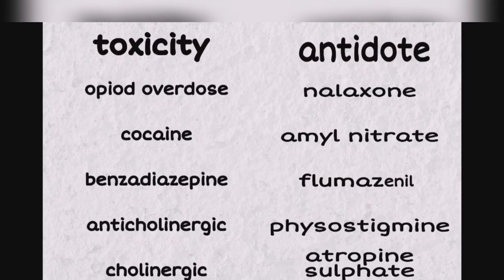First one, opioid overdose like morphine. They will give naloxone as antidote. Naltrexone is used for preventing relapse reaction. Naloxone is used for antidote.